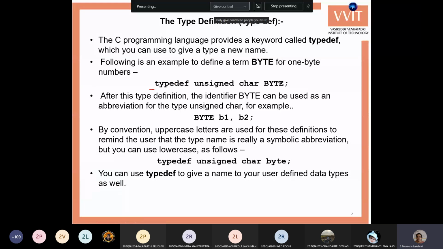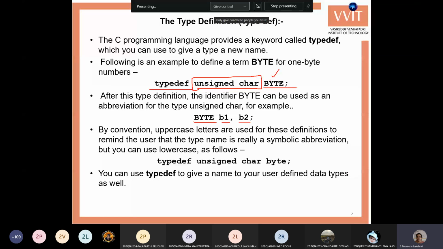This is especially used to create synonyms for data types. Whenever we have a lengthy data type, or a short-named data type, we can create another name for that data type, and it will be used the same as the actual data type. Say, for example, unsigned char is a lengthy data type, so I am creating that as a byte. Wherever you want to use unsigned char, I can use byte, and the required variables can be created.